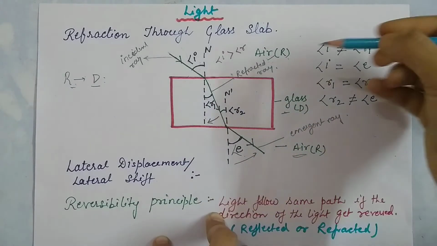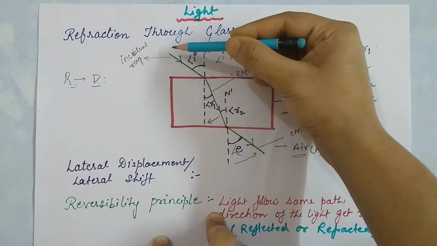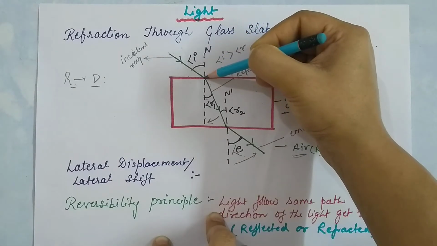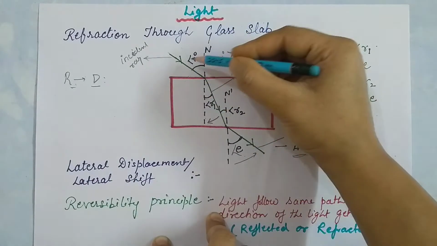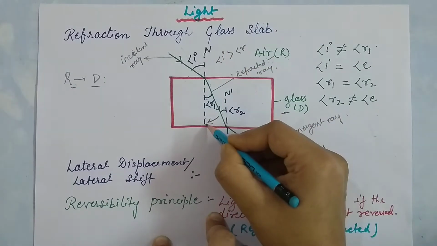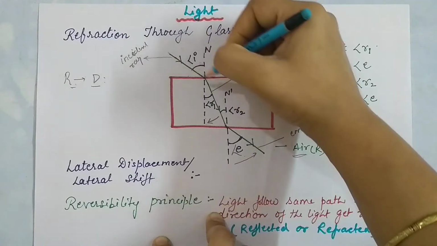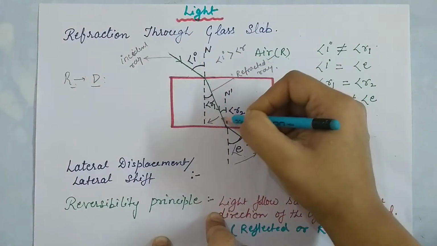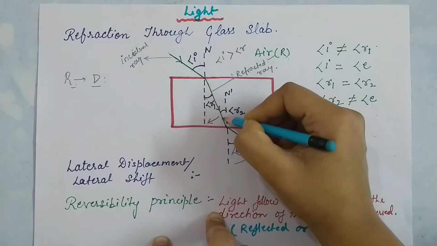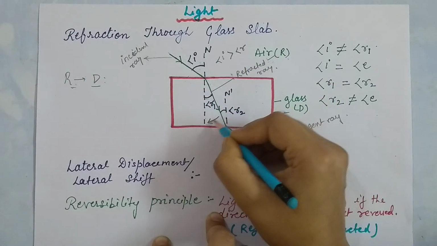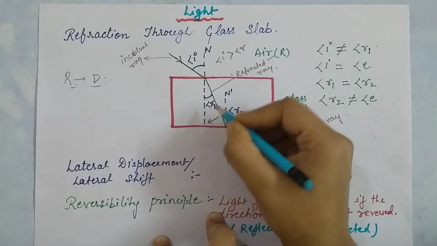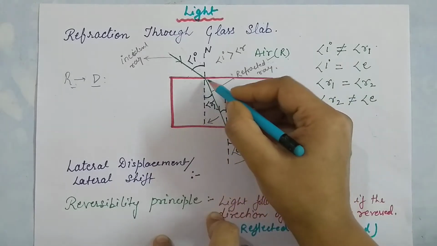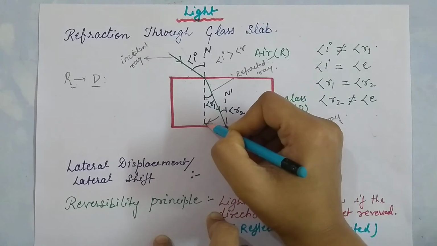So what we found here is that when light travels from rarer medium to denser medium, the refracted light ray bends towards the normal. And why does this light bend towards the normal?